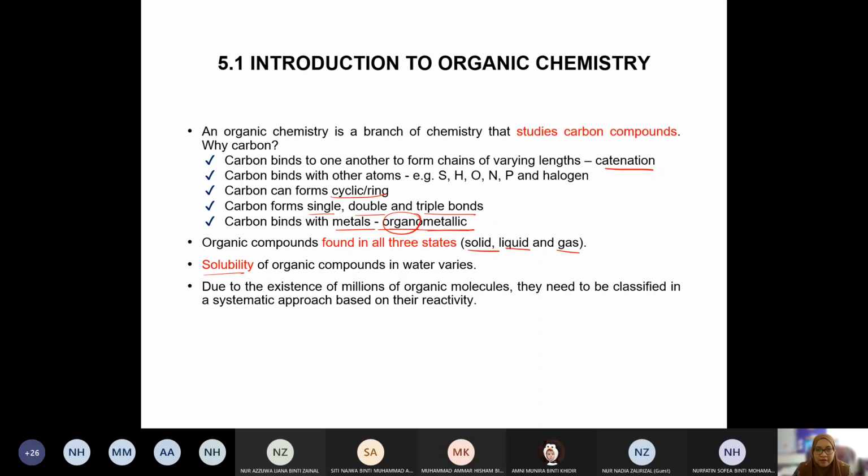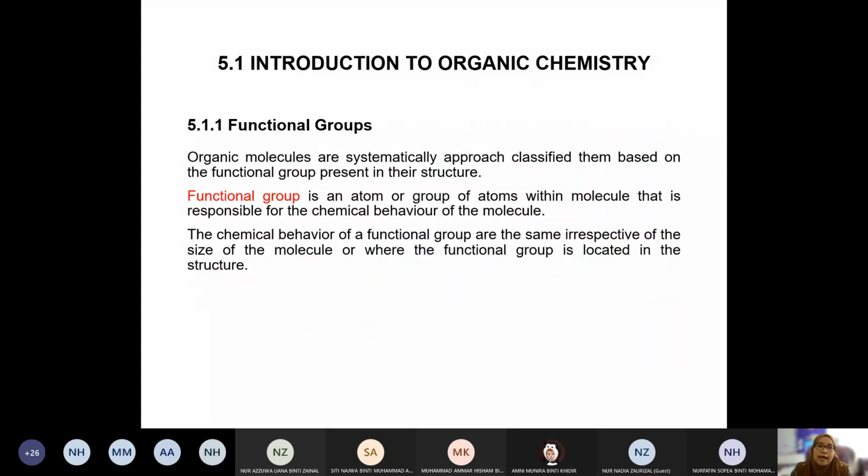Okay, a compound having carbon. And then we have to have a strategy. Okay, we need to classify all these compounds into a systematic approach. So how do we differentiate this kind of hydrocarbon from this other hydrocarbon? Okay, so we are going to base it on their reactivity and so on. So we have to have a systematic approach.